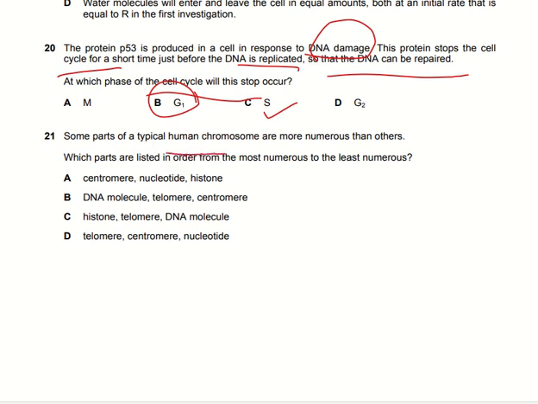Some of the parts of the typical human chromosomes are more numerous than others. What parts are listed in order from the most numerous to the least numerous? So we have to find out. Centromeres are more than nucleotides, but the nucleotides are present in a greater amount than this. So it is ruled out here. DNA molecule and then telomeres and then centromeres, but I can say telomeres are more than that of the DNA molecules. So it is ruled out. Histones, yes, they are greater. Telomeres are comparatively less than DNA molecules. So I found the right answer. C here is the right one because it is the correct order from the most numerous to the least numerous one.